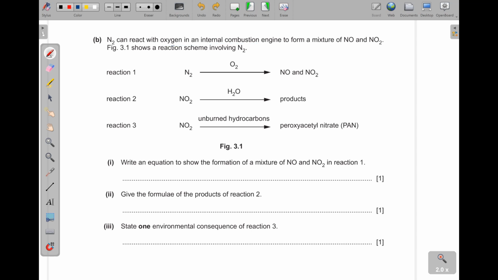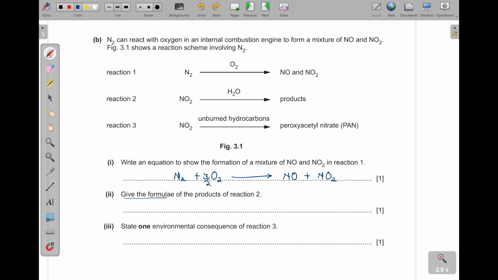Okay. Now, write an equation to show the formation of a mixture of these two. All right, so we have nitrogen here. It is going to react with oxygen, not so? Then to give us the mixture of these two, I will just write nitrogen monoxide, then plus nitrogen dioxide. Now, nitrogen's 1, 1, then this one 2. Nitrogen is balanced. How about oxygen? Oxygen is 2 plus 1, that is 3. Now, for me to get a 3 here, I will put 3 over 2, because you get 3 over 2, then times this 2 that is here. So they cancel out, and then you get that 3. You see that? All right, let's continue.